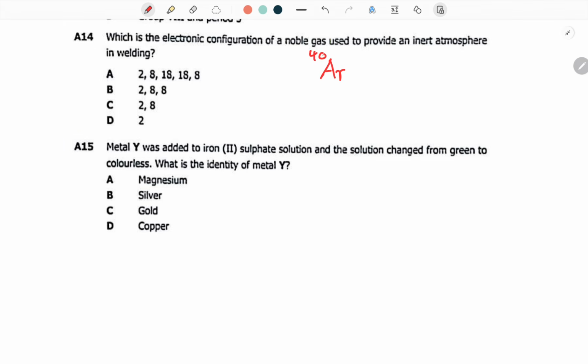On top, it has 40. Down here, it has 18. You are using this to write your electronic configuration. So because it has 18, the first shell is going to hold 2. The second shell is going to hold 8, which makes it 10. The third shell can hold 8, which makes it 18. So this is 8 plus 8 is 16 plus 2, it is 18. And this is the 18 we're getting. So this is going to be the electronic configuration.